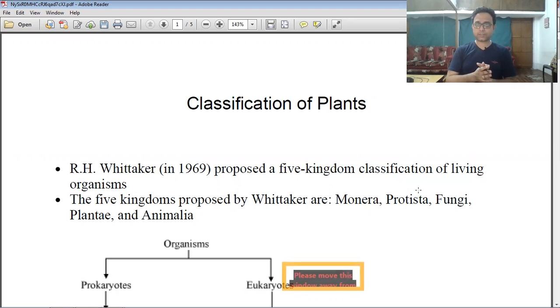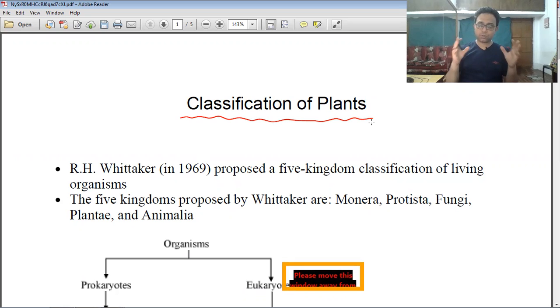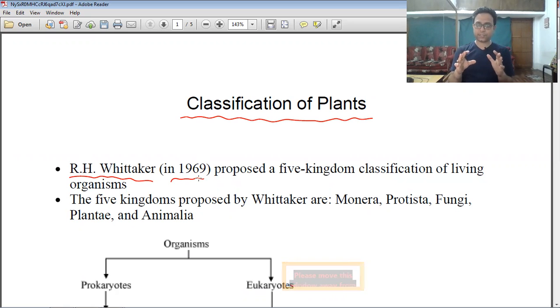So today we discuss a very important topic, that is the classification of plants. This is a very important chapter because at first we try to classify all living things, right? So the scientist R.H. Whittaker in 1969 first proposed the five kingdom classification of the living organism. R.H. Whittaker classified the living organism into five categories.